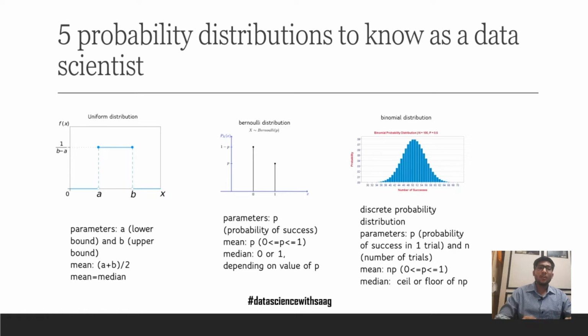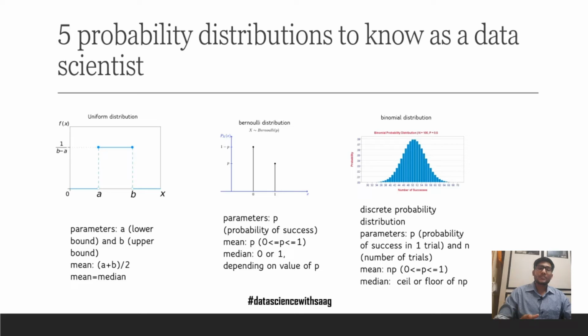The next is the Bernoulli distribution. The Bernoulli distribution represents outcomes in a true or false fashion. Any experiment with two possible outcomes, true or false, 0 or 1, heads or tails, could be represented by a Bernoulli distribution. There is only one parameter associated with a Bernoulli distribution, that is P, the probability of success. Since this is a probability, its value should lie between 0 and 1. And the median of this Bernoulli distribution is either 0 or 1 depending on the value of P.